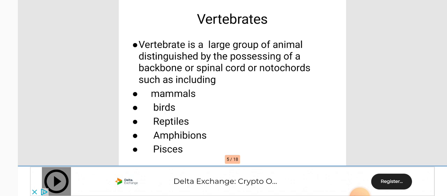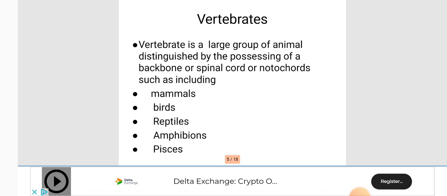Next one is vertebrates. A vertebrate is a large group of animals distinguished by possessing a backbone or spinal cord or notochord. It includes mammals, birds, reptiles, amphibians, and fishes.